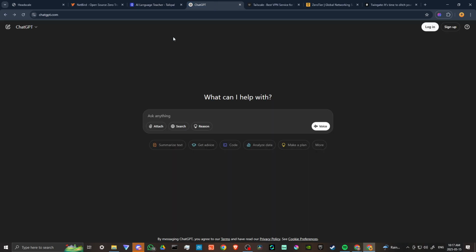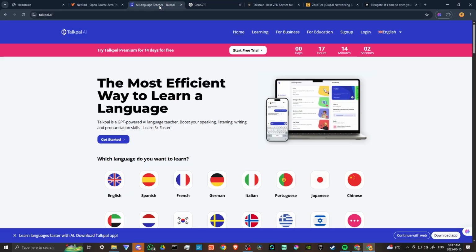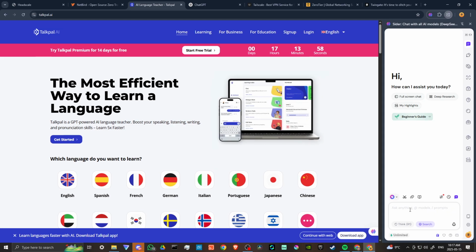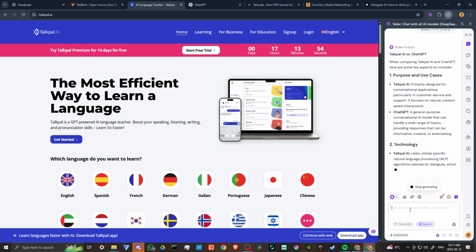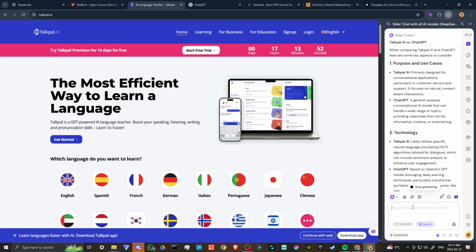Now, with ChatGPT, you can accomplish the same thing, but in a more roundabout way. If you're familiar with ChatGPT, then it has a lot to do with the questions that you ask, and as long as your questions are specific, then very likely you're going to get the answers you're looking for. But let's go ahead and do a comparison using Cider AI. Cider is a fantastic extension for your Chrome browser that allows you to ask questions of the top AI models and get the answers you're looking for.